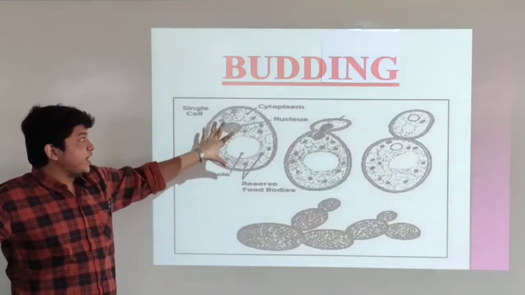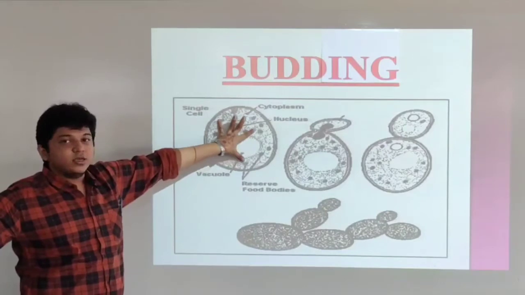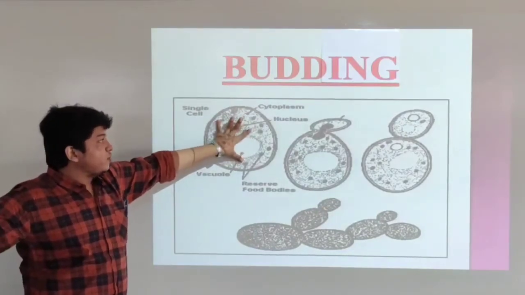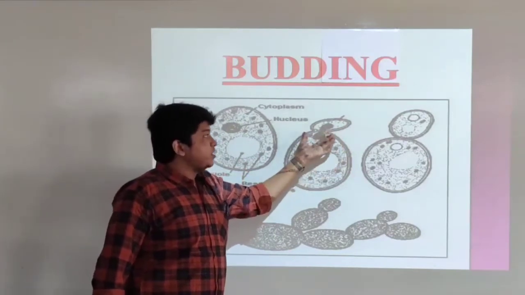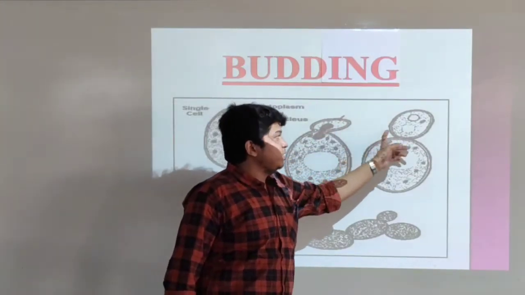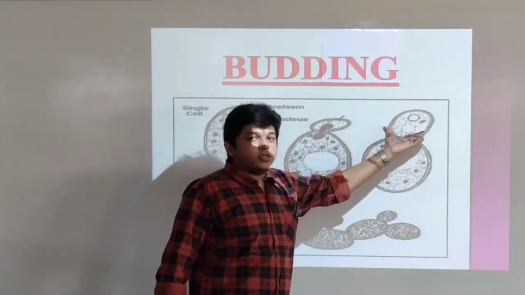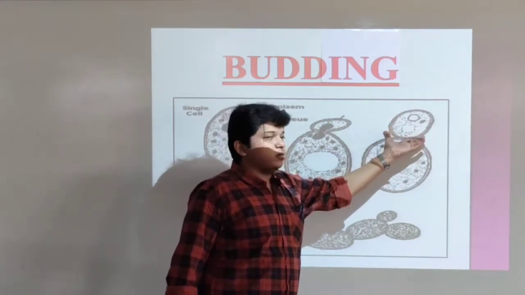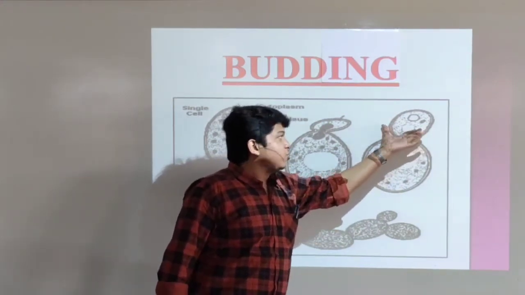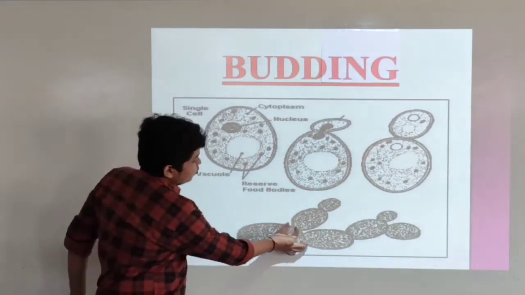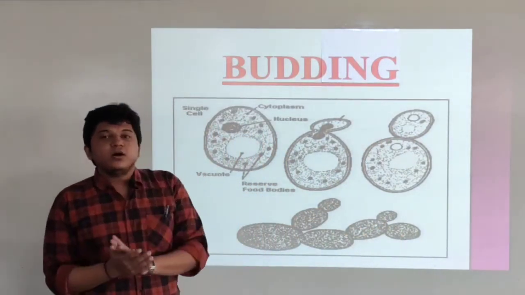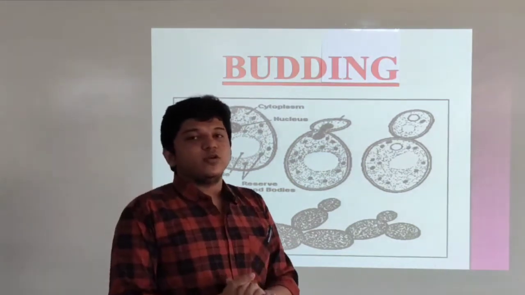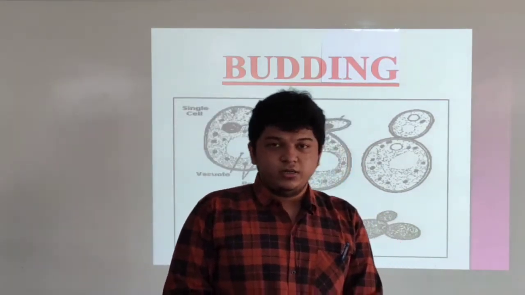You can see in this diagram, this is the yeast, a single celled organism. From the surface of the yeast, a small bud generates. Then when this bud grows, you can see another yeast cell is generated over here. The bud is grown now. Now this bud also generates a few yeast on the surface. So this is a kind of asexual reproduction. It is called budding.